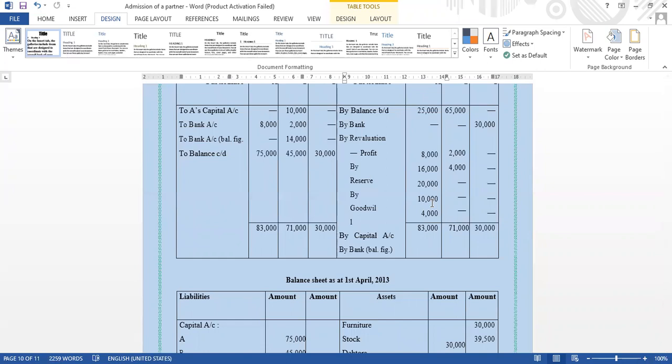10,000 for A. How much is the capital? Capital is 10,000 for A. Okay, capital 10,000 for A. Then we can find out the balance. Just you put the total here. Here also just you come here. Balance amount which was here.